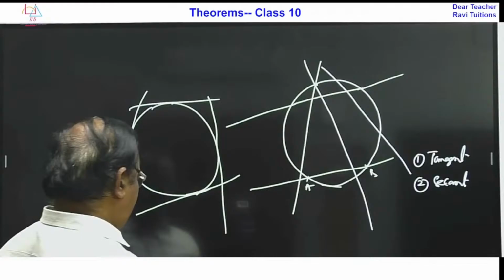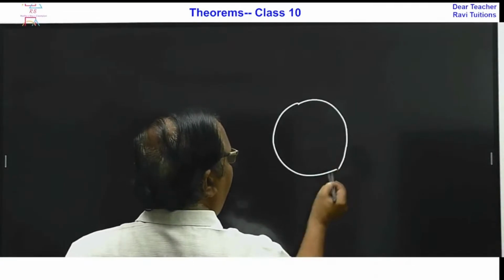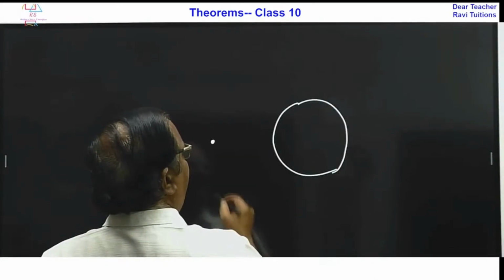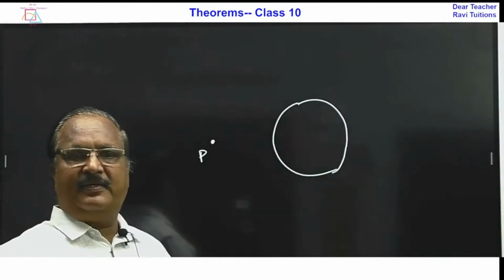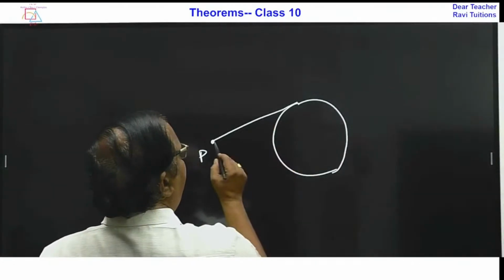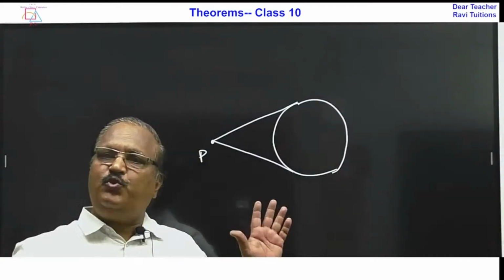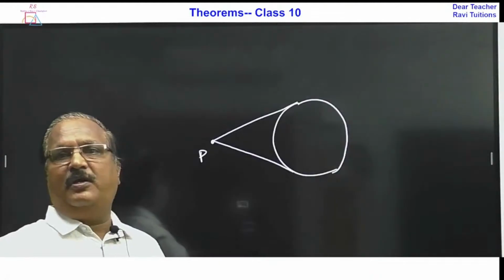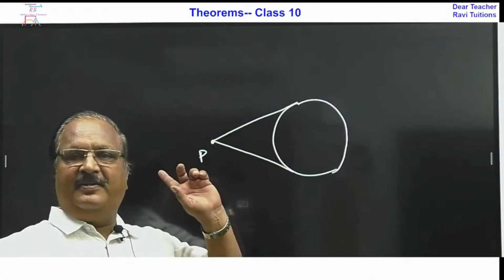So now let us go to the next part. There is a circle. Now there is an external point, the point P lying outside. So how many tangents we can draw? This is one tangent and this is one tangent. So from an external point, this you may get as a problem also. From an external point, how many tangents we can draw? Two tangents we can draw, right?